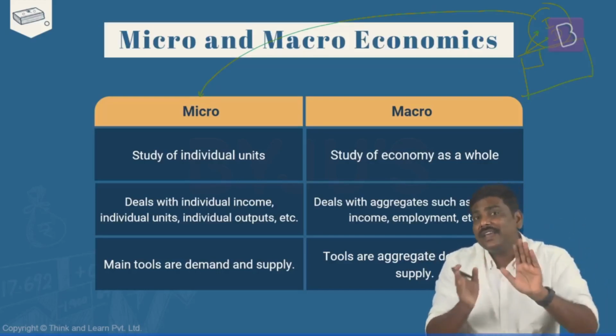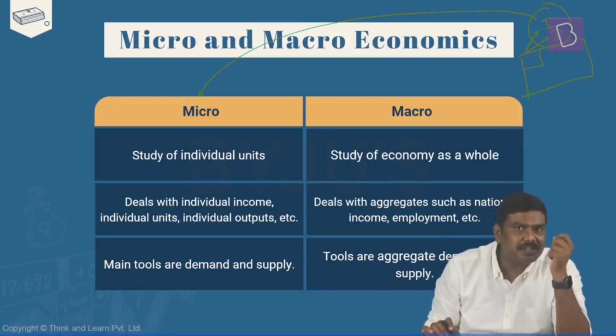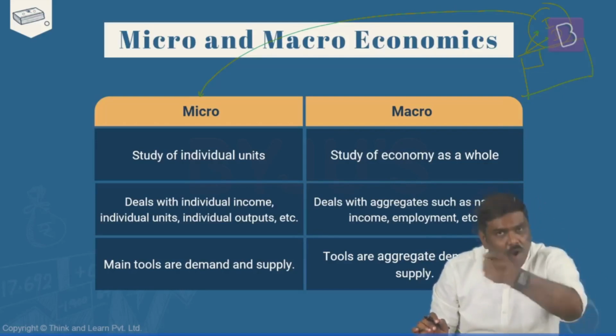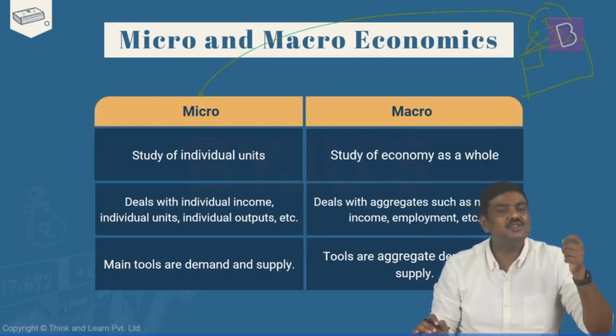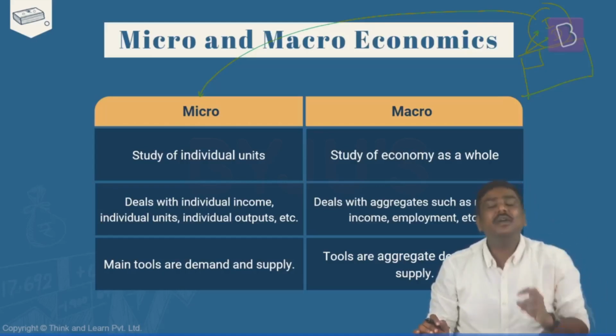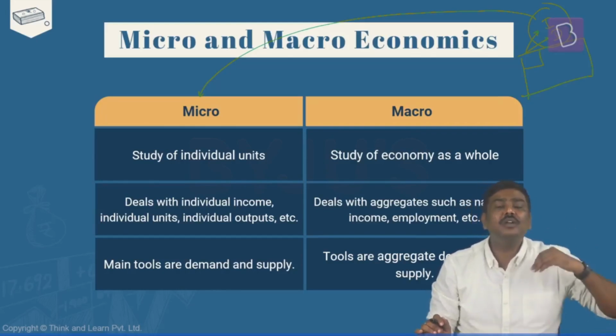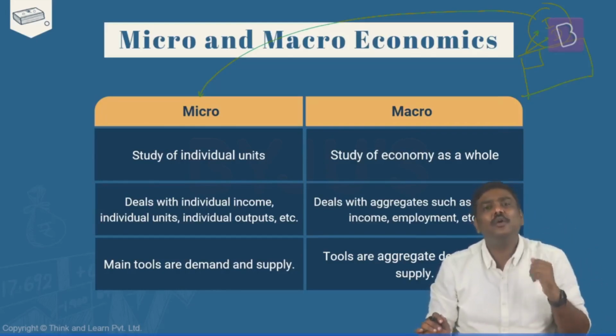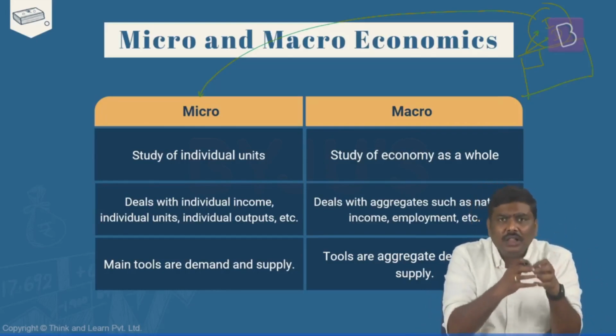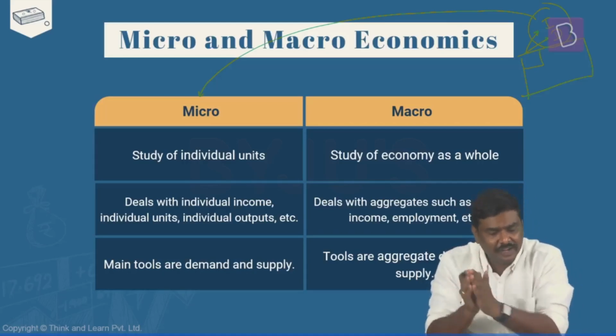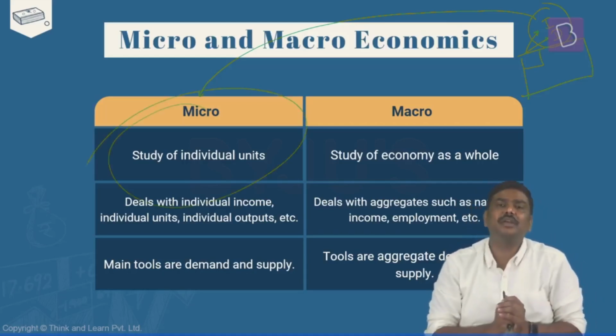All the three are referred to as economic agents. And if I start studying individually all these economic agents as to what is their demand, what is the income, what kind of goods are they producing, what contribution are they making to the economy, if individually all these economic agents are studied, that is called microeconomics.